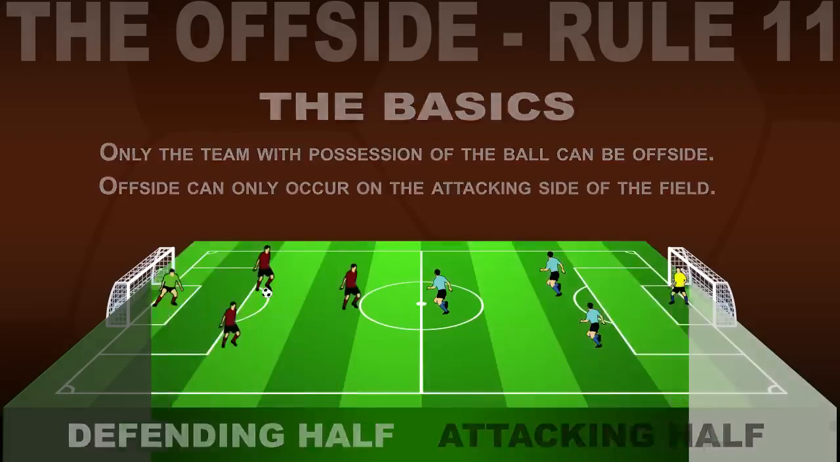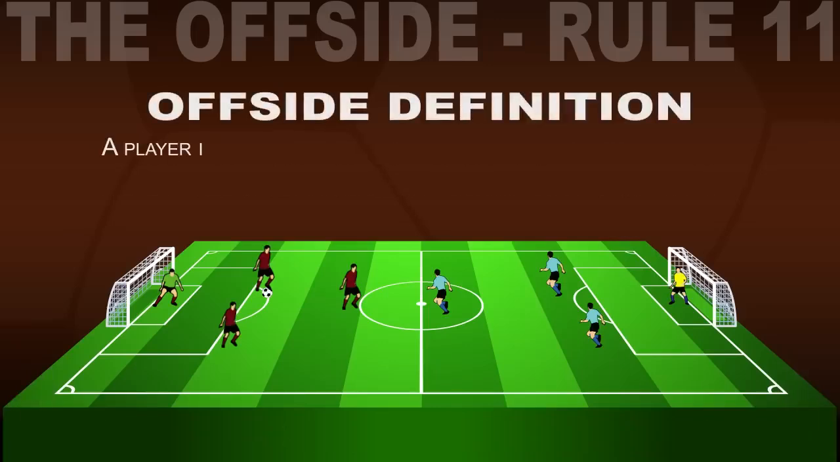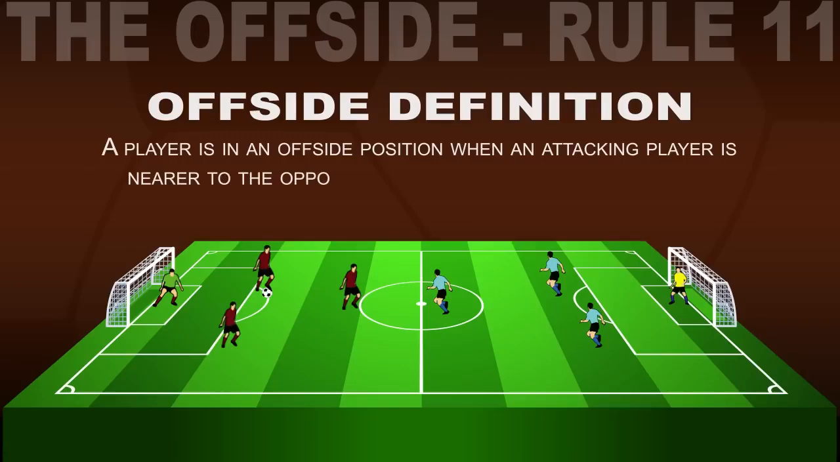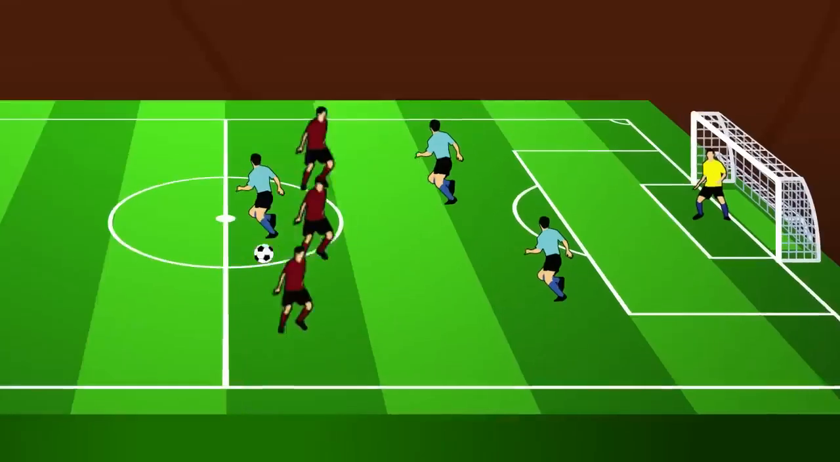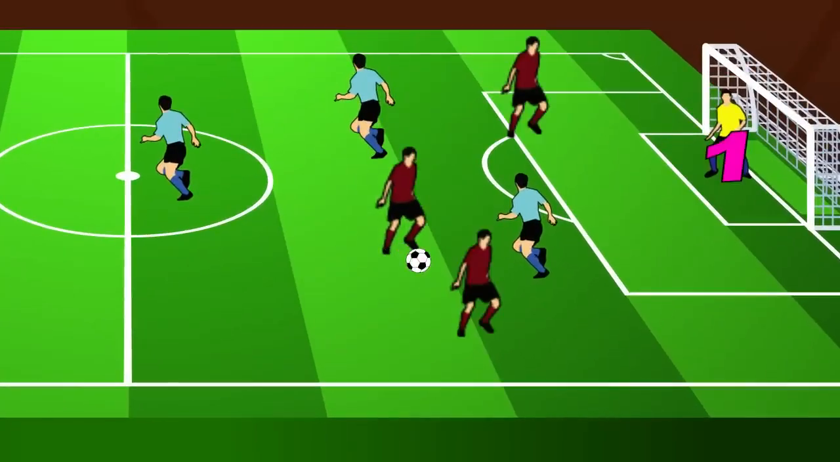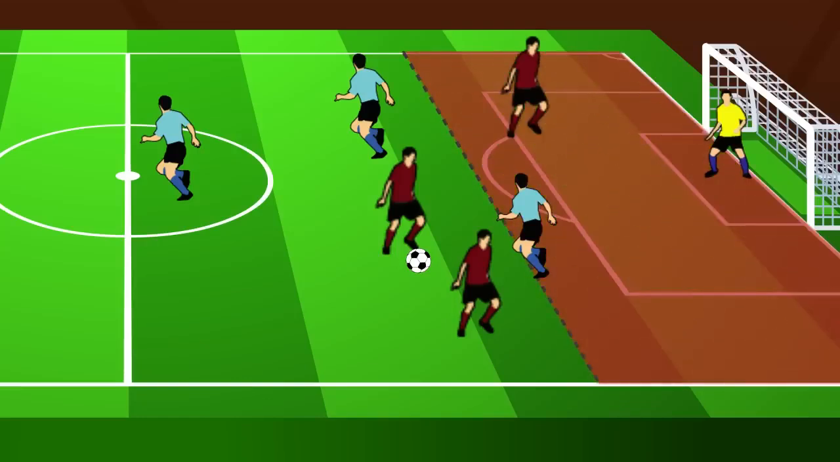So, what is offside then? Technically speaking, a player is in an offside position when an attacking player is nearer to the opponent's goal line than both the ball and the second to last opponent. So in this case, as the red team is on attack, the goalkeeper is the first opponent and this defender is the second. A real simple way to look at it is to draw an imaginary line across the field at the last defender, and any player beyond that line is offside. This player is offside, this player is not.